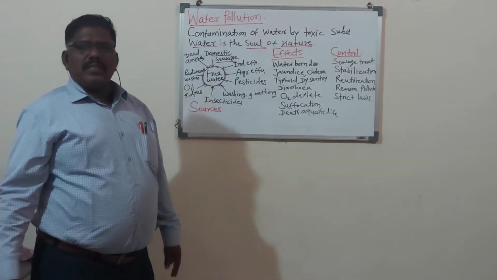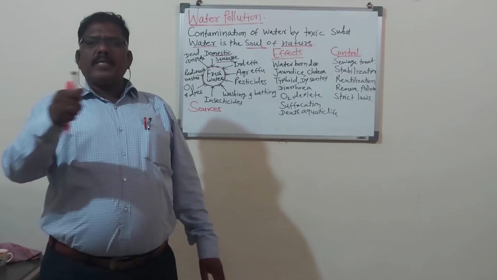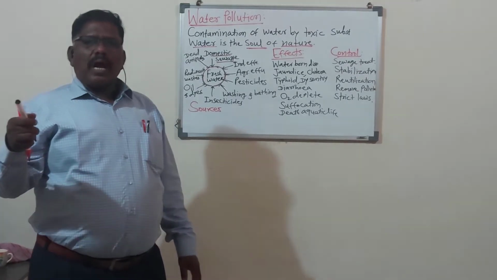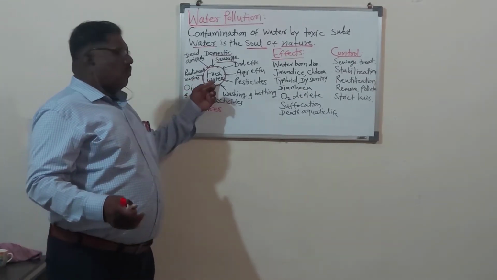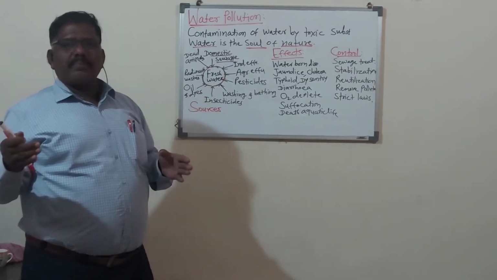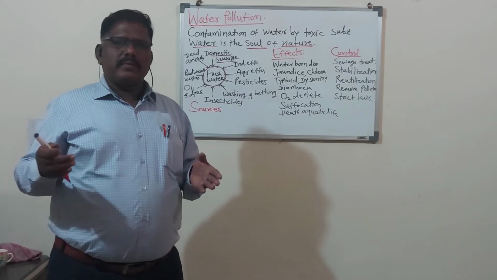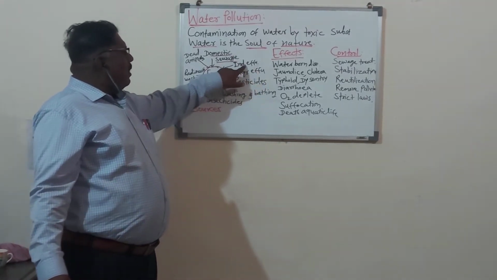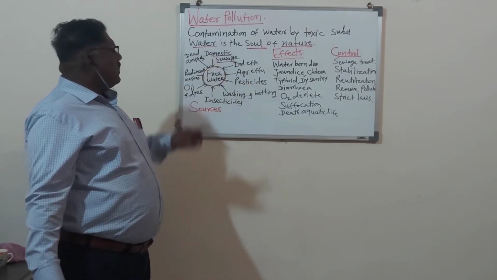In agriculture, in our fields, in our crops, we spray different types of insecticides. After the rain, due to the rainflow, that mixes in the water bodies, in the pond, in the dam, in the river, and that water becomes polluted due to the mixing of agriculture effluents, industrial effluents and domestic sewage.